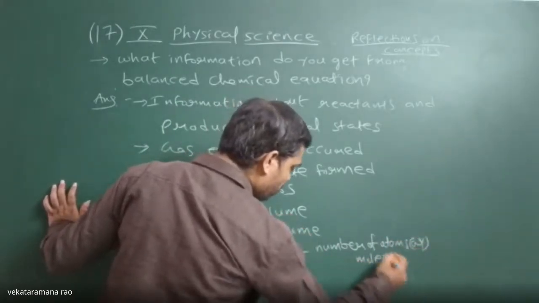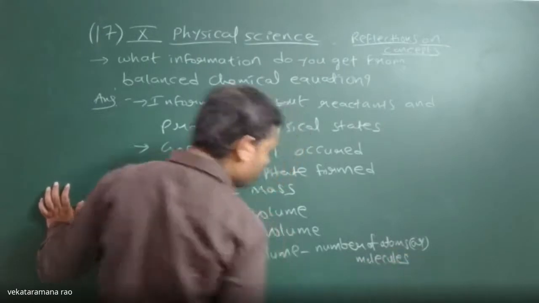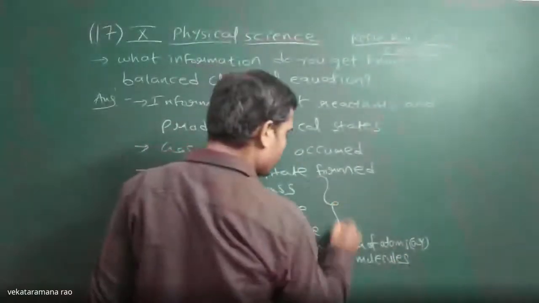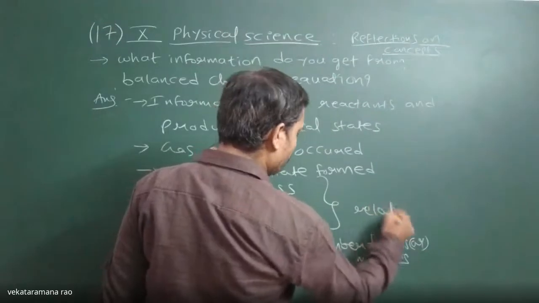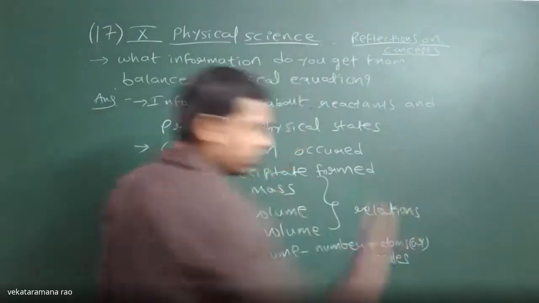All these relations we will obtain from the chemical equation.